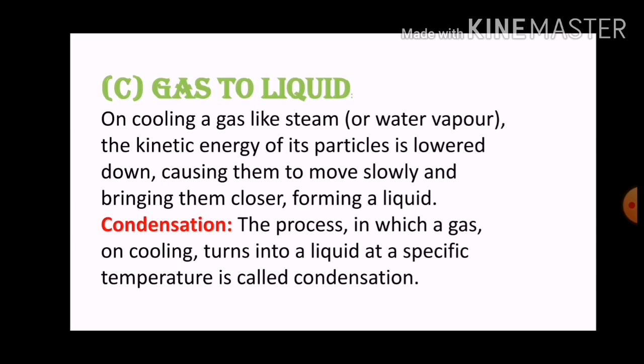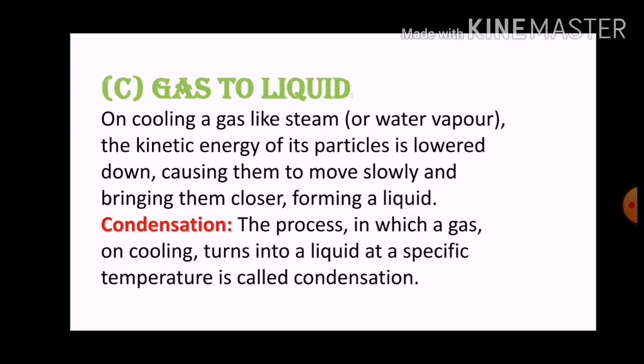The kinetic energy of the particles also lowers, right? So the lower kinetic energy will cause the particles to move slowly and bring them closer to each other, forming a liquid state of matter. So this is how the gaseous state of matter changes into a liquid form.